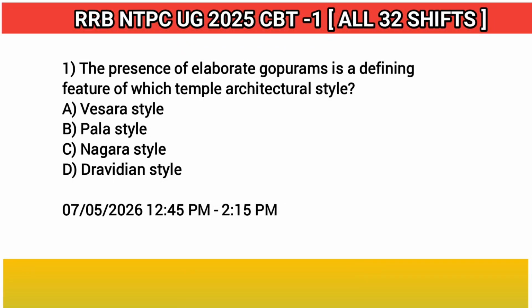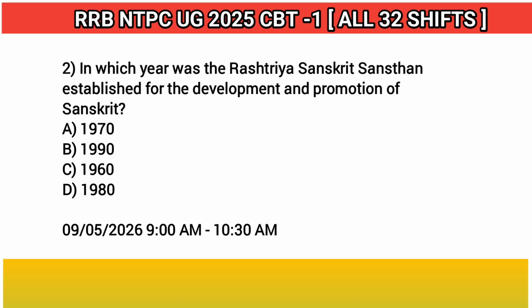1. The presence of elaborate gopurams is a defining feature of which temple architectural style? Answer: Vesara style. 2. In which year was the Rashtriya Sanskrit Sansthan established for the development and promotion of Sanskrit? Answer: A. 1970.